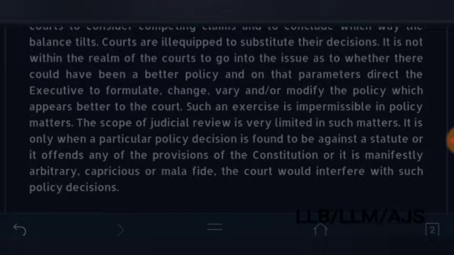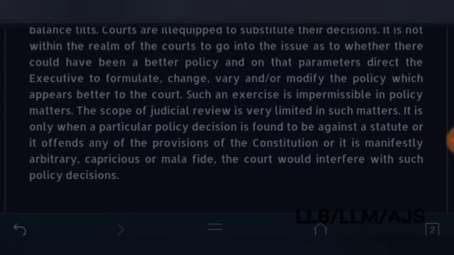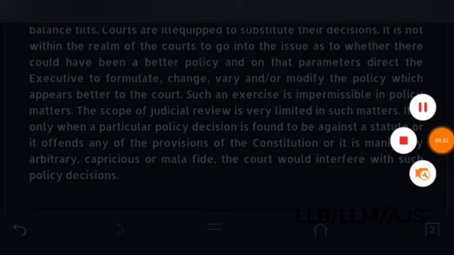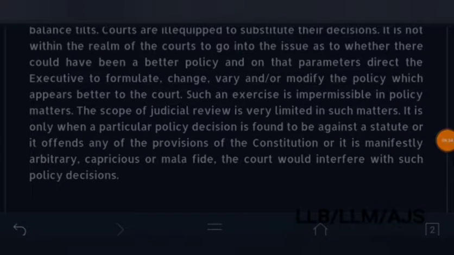The scope of judicial review is very limited. At present the scope of judicial review is very limited in such matters, meaning those kinds of executive policy-making activities. It is only when a particular policy decision is found to be against a statute, or it offends any of the provisions of the constitution, or it is manifestly arbitrary, capricious, or malafide, that the court will interfere with such policy decisions. In what cases can the court interfere? Here in the first part we find that the court cannot generally interfere with those matters. It is impermissible. But we have to consider in what cases the court can interfere.